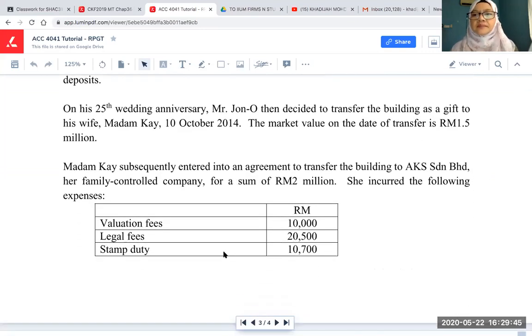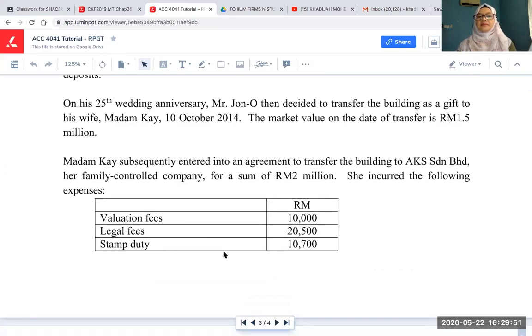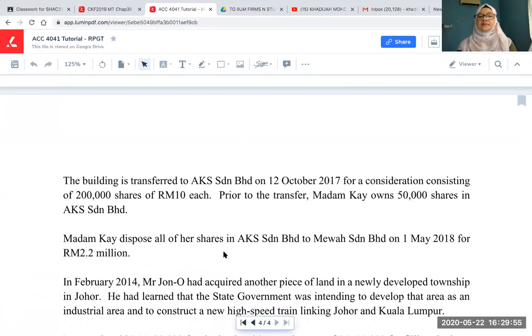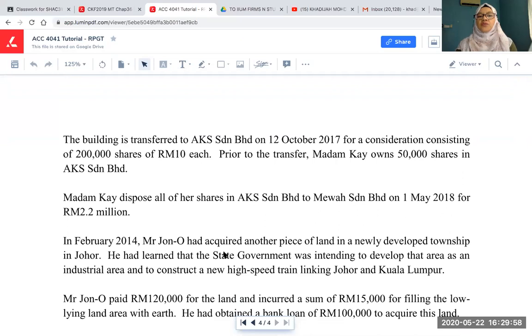Next. You can actually look for many more, all right, question on RPGT. If we were to do, for example, professional paper, talking about ACCA, right?